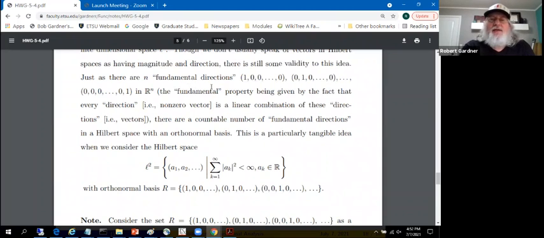The direction idea in Rn makes sense because in Rn you've got the basis of a first vector, a second vector, and so forth. And these vectors are mutually orthogonal. In 3 dimensions, you get the ijk vectors, and that works in n dimensions. I'd think of those vectors in the standard basis of Rn as pointing along axes. They're unit vectors, they're orthogonal to each other. That's fine in Rn. This is what you mean really by direction.